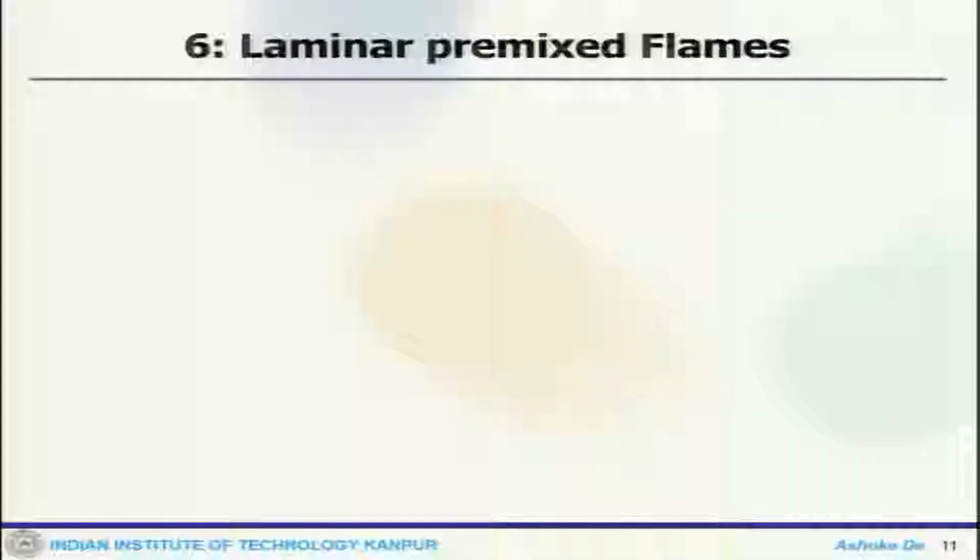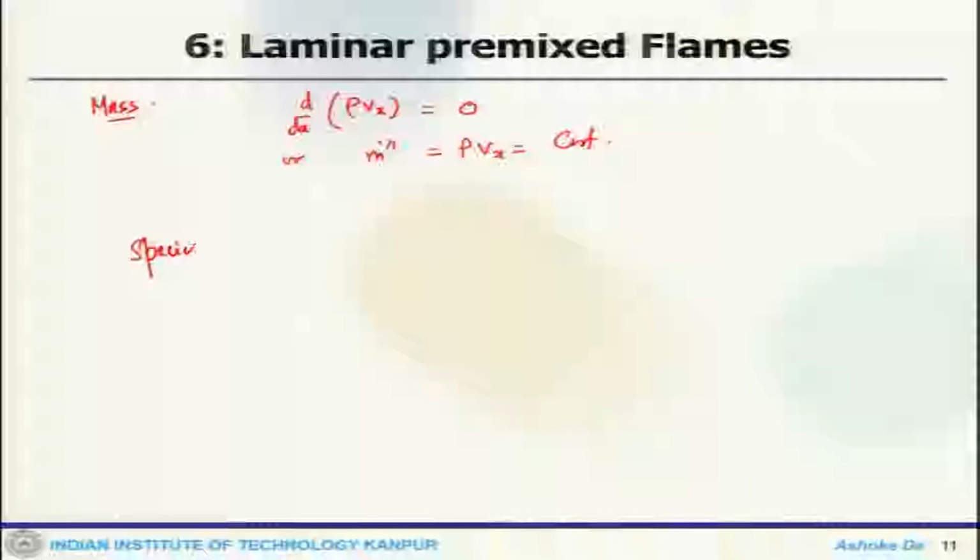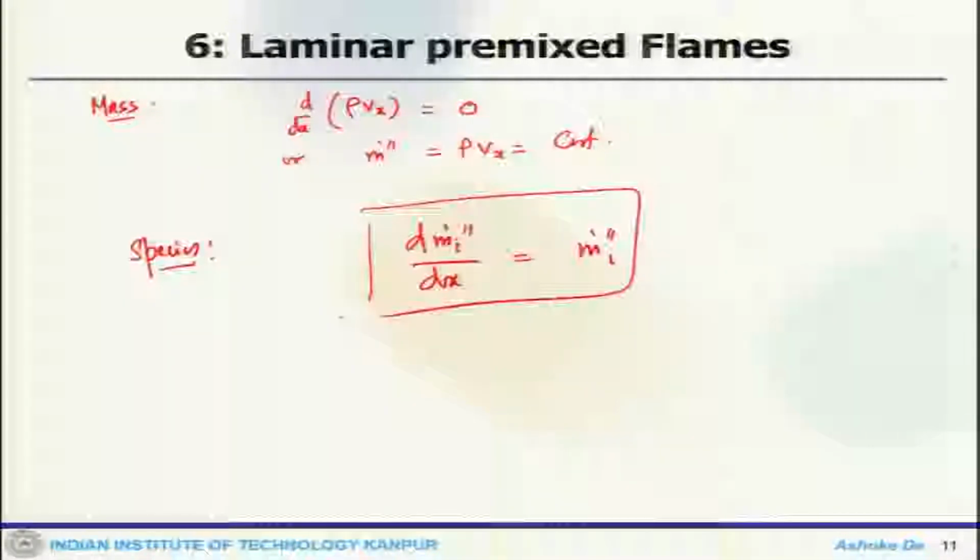Now, the first thing that we will start with is mass conservation, which is an important thing. So, it will be d/dx of rho Vx equals 0, or one can write rho Vx equals constant. That is my mass conservation. Now, we will look at the species conservation. For individual species, this is my species conservation, because individual species they will react.